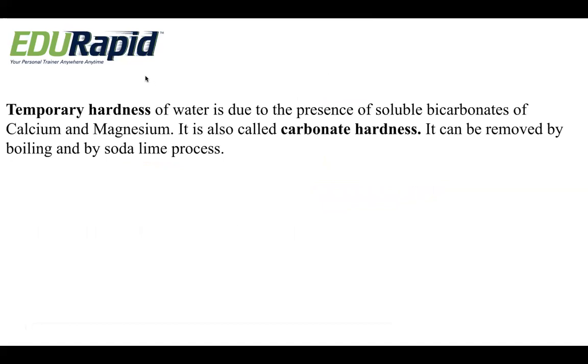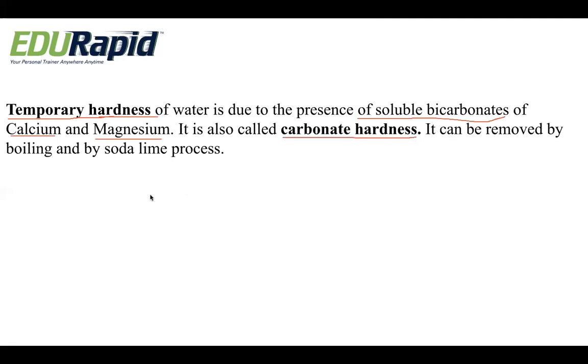So what do you mean by temporary hardness? Temporary hardness of water is due to the presence of soluble bicarbonates of calcium and magnesium. It is also called carbonate hardness.